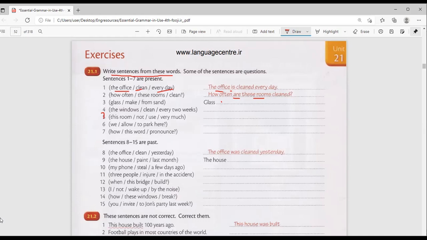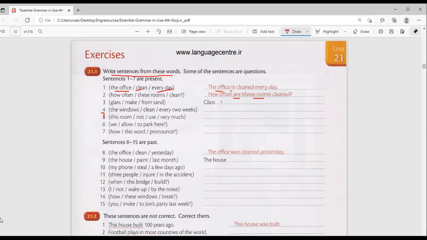No, it cannot be are, surely. This room is one. If it was these rooms, then you would say are, but now this room. This room is not used. Participle of use is used, not used very much.